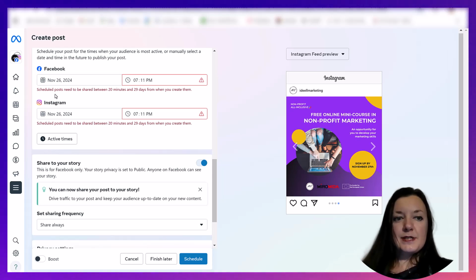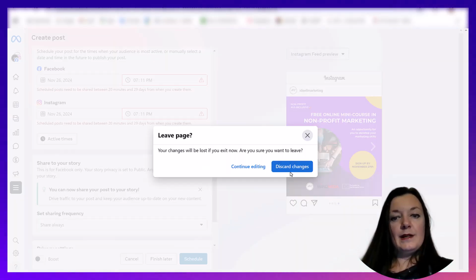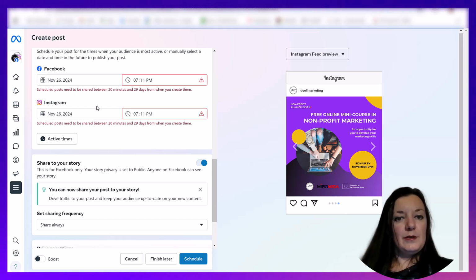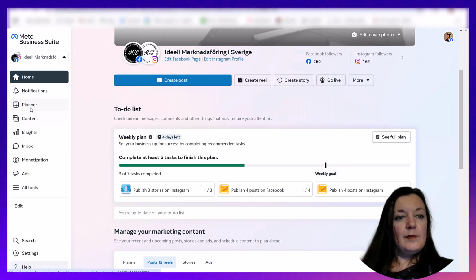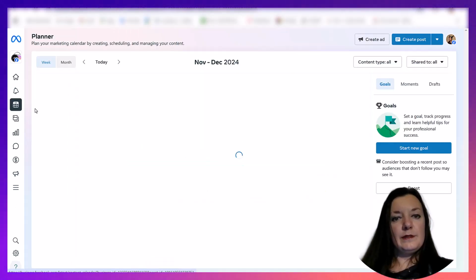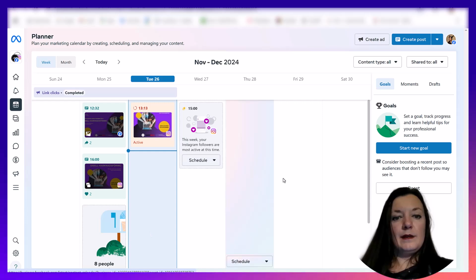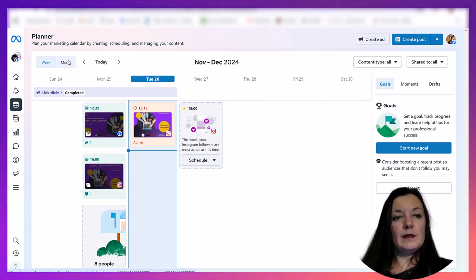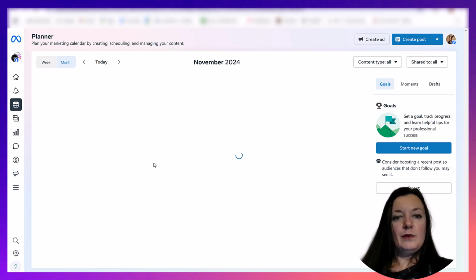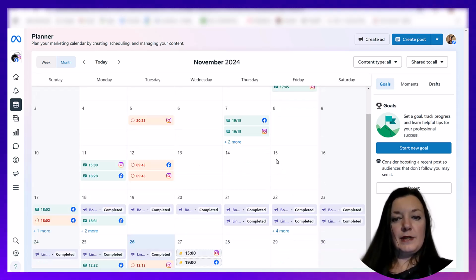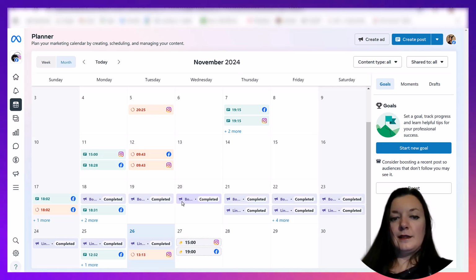And if you would like to see where the schedule is, I'm not gonna finish this publication because we already did it. But in the menu, you can access planner and content. Let's see. So in a planner, you can see in a calendar view, you can pick weekly or monthly, which publications have already finished, including boosted publications, and which are scheduled for later.